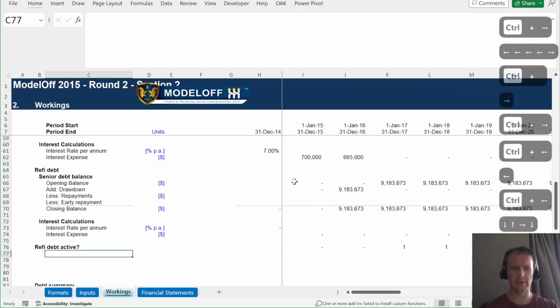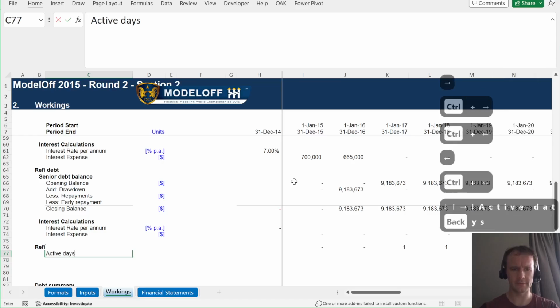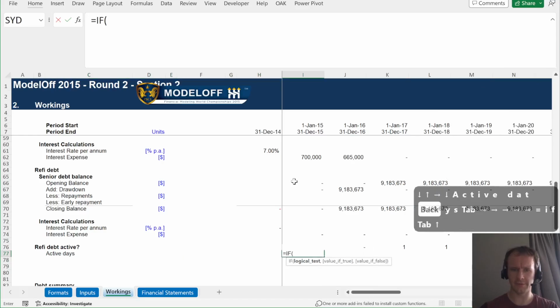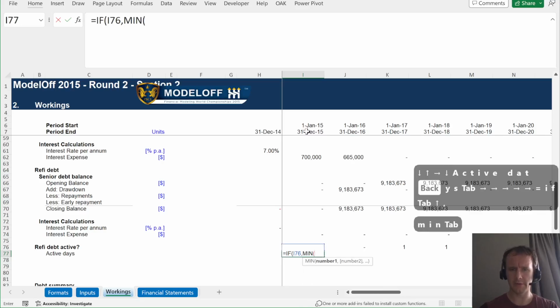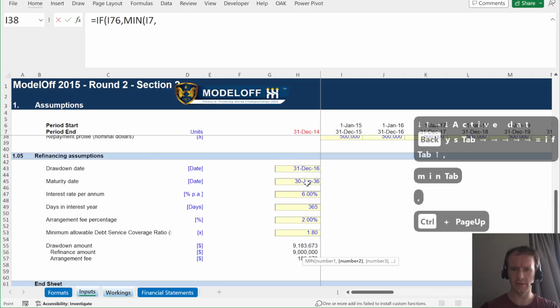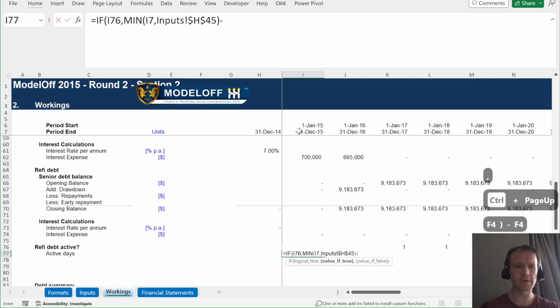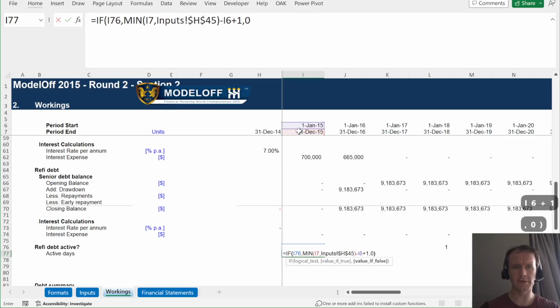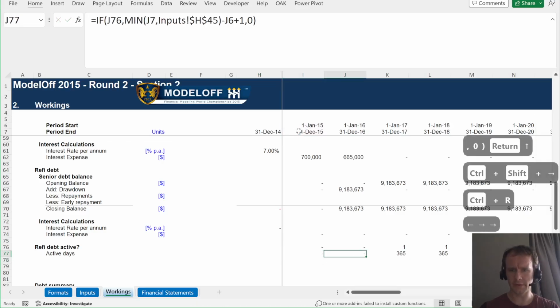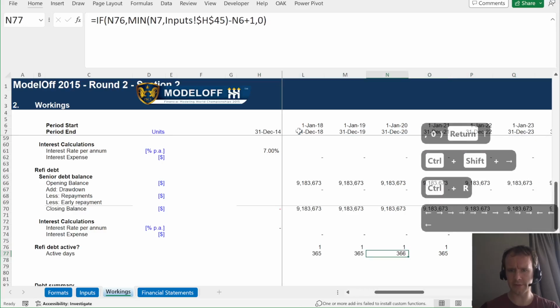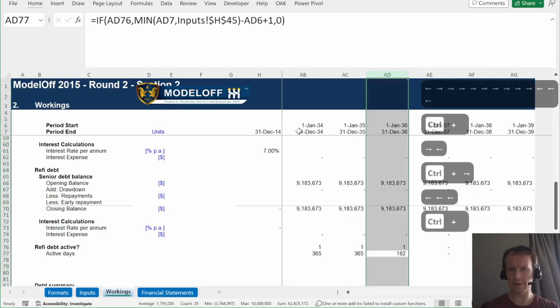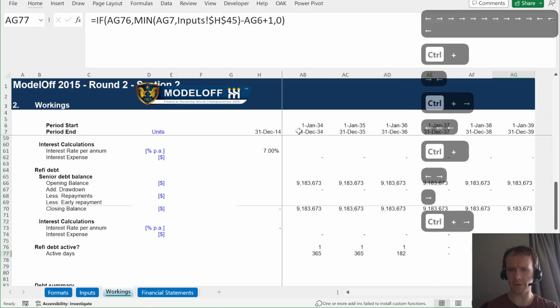Then I'm going to say active days, and that's going to be: if this, then the min of end of the period and maturity date minus the start of the period, which is I6, plus 1, otherwise 0. So then we have 365 days most years, 366 in a leap year, and 182 in the last year because the debt is repaid partway through the year. Good.